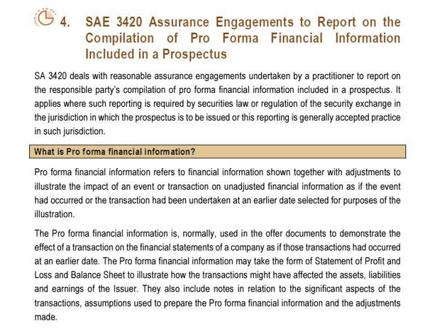In the opinion para, practitioner may use any of the following phrases: pro forma financial information has been compiled on the basis of applicable criteria, or pro forma financial information has been properly compiled on the basis stated. And last is date, place, signature.